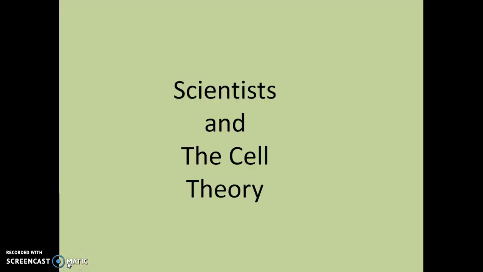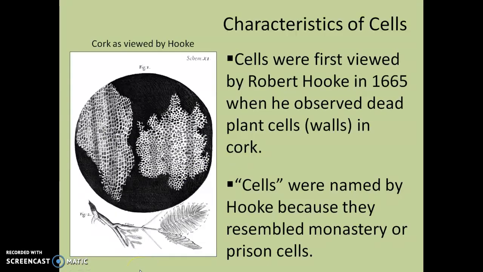So the first part of this chapter is to talk about the cell theory. Cells were first viewed by Robert Hooke in 1665 when he observed dead plant cells in cork. And this is his picture over here to the left. He drew this, because remember guys, 1665, you couldn't just snap a picture with your smartphone. You had to draw it. All right, so that's what he did here, much better than I could ever do.